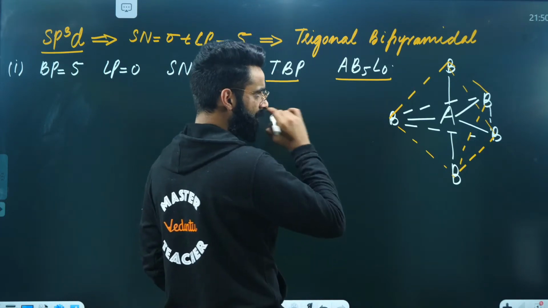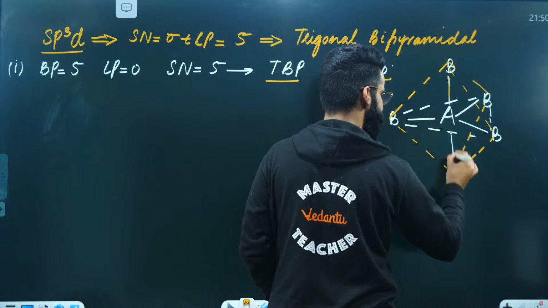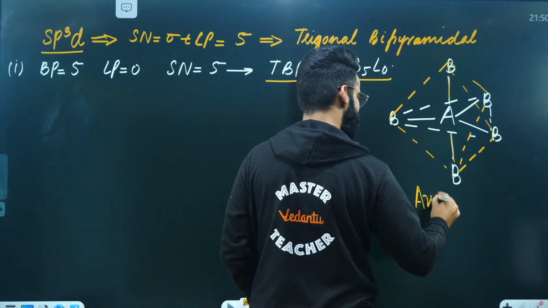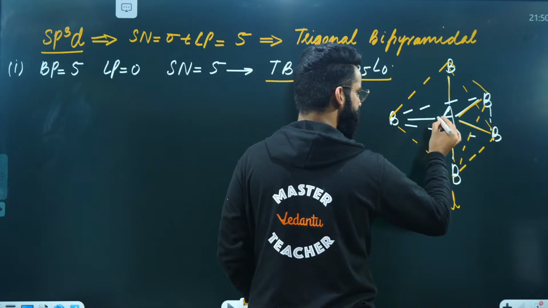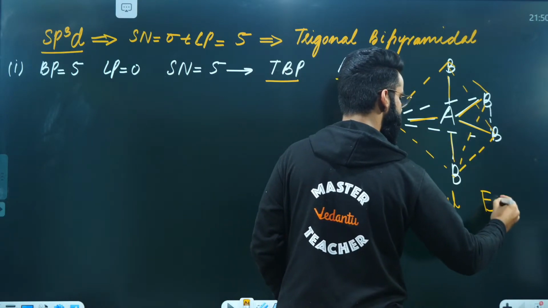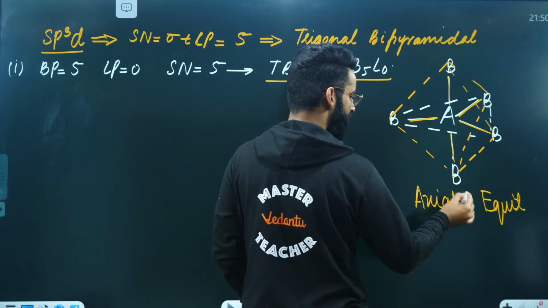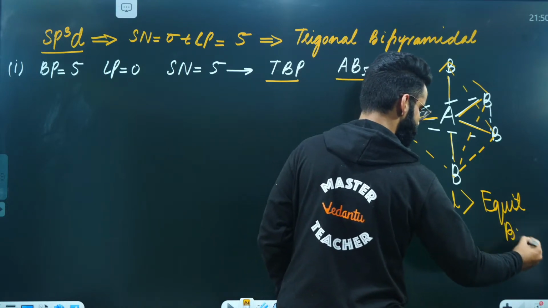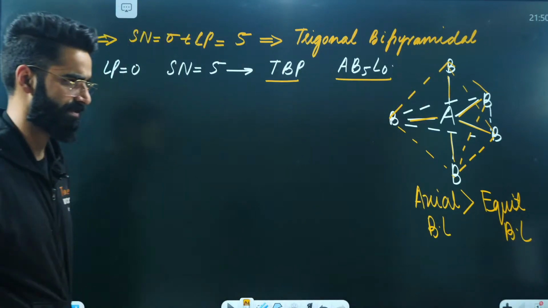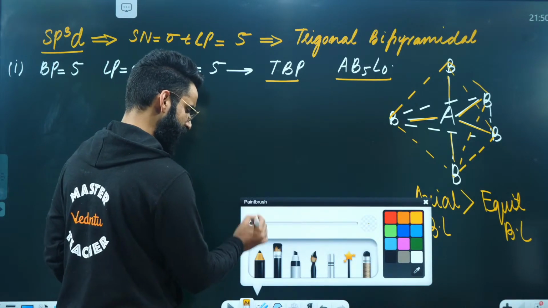Now remember, these bonds which are perpendicular to the plane, this bond and this bond, are what we call axial bonds. I hope you remember, I discussed this in the last session. And these three bonds are what I call equatorial bonds. I have already discussed that the axial bond length in trigonal bipyramidal geometry is always greater than the equatorial bond length. I'm sure it's clear to everyone.